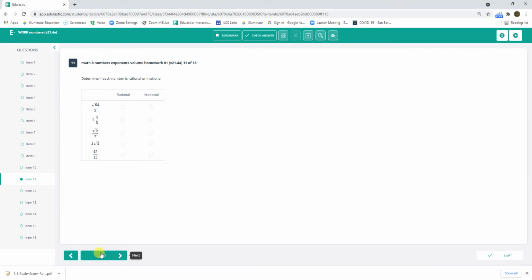Let's identify each as rational or irrational. This is the square root of 64, which is just 8. So that's going to be rational. Just a fraction, rational. The square root of 5 over pi. Well, this is irrational on multiple levels. The square root of 5 is irrational, and pi is irrational. So it's irrational. 4 square root of 4. Well, this is just 4 times 2, which is 8. That's rational. And rational because it's just a fraction.